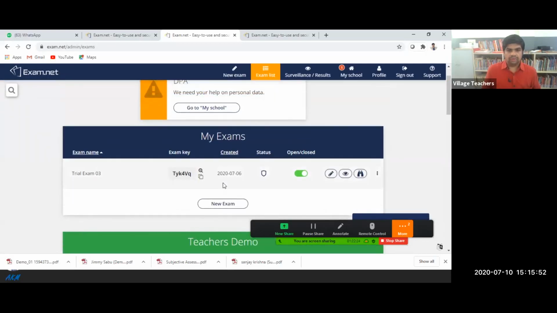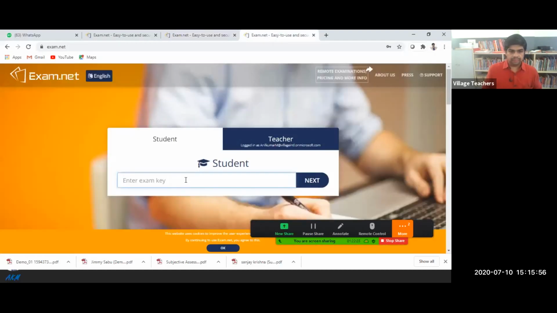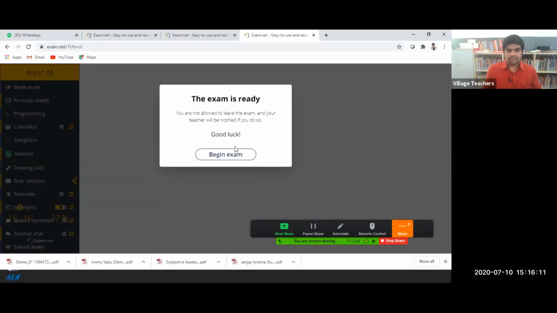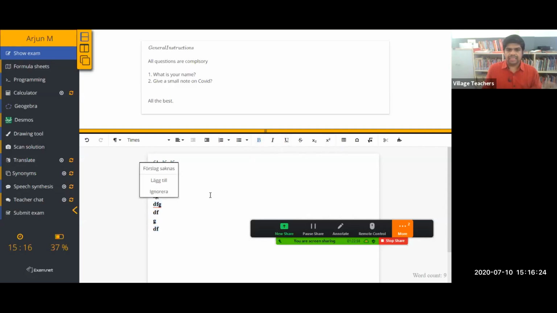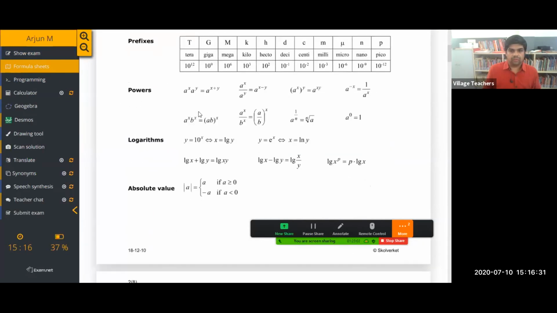Okay. Now, with the same exam code, I'm writing an examination. Writing Arjun M, fetch the examination. Here also, begin the examination. Now you can see a lot of options available here. Show examination, that is the default examination window. I can enter the details. You can select bold, italic, anything you can do. And in this formula sheet, you can see by default algebraic formulas, lots of formulas are available.